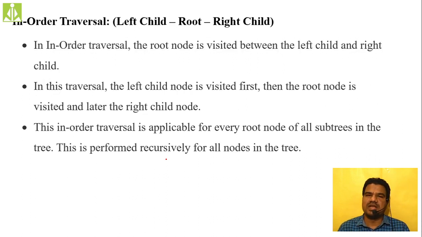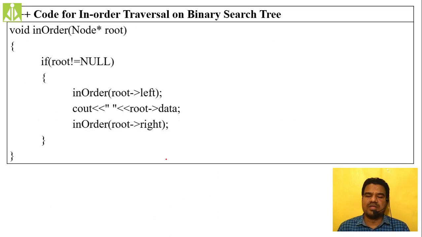In order traversal: left child, root, right child. As you can see, it is very simple. Then the code associated with that one. The same coding we did over there: you simply give the function name, pass the root node, and if it is not null, recursively call the same function, in order of root of left. First you have to put that, because we have to visit the left child first in case of in order, and then cout of root of data. So cout of root of data, that is, the root node we visit in the middle of the left child and right child.